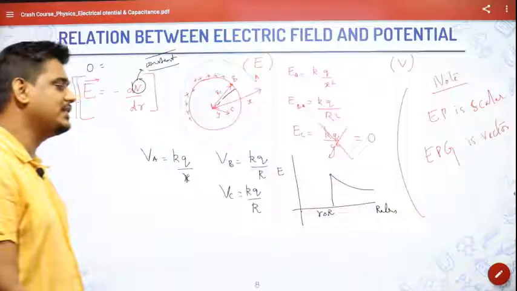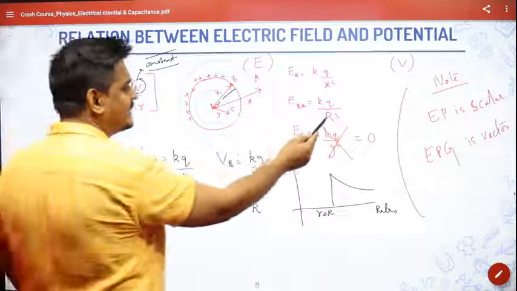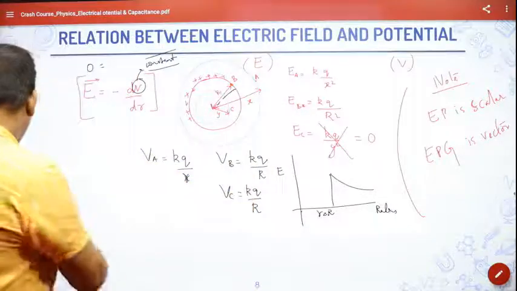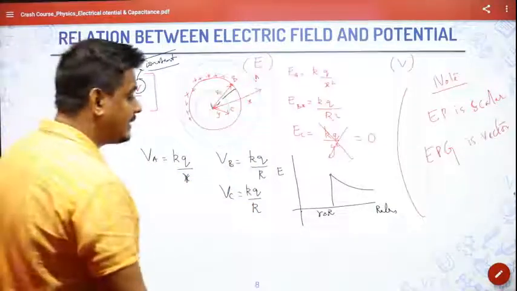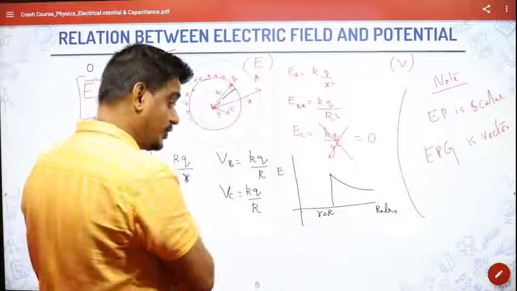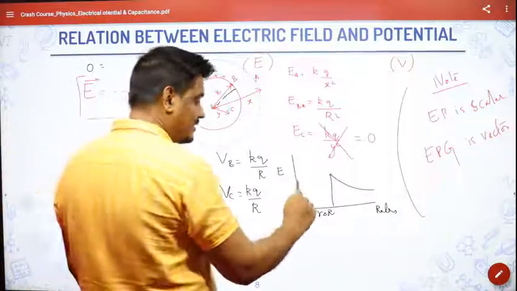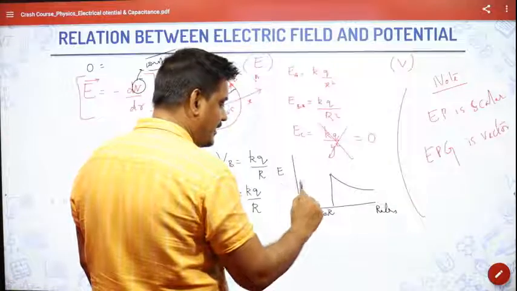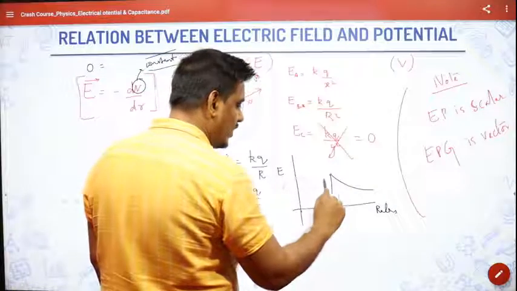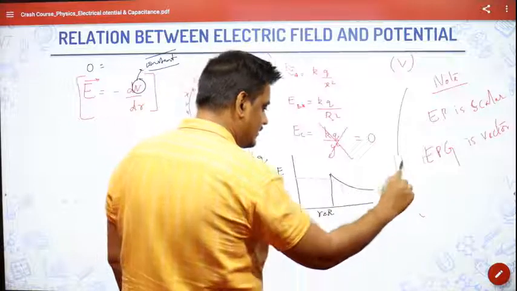Why will it keep on reducing? Because it is inversely proportional to distance. As distance increases, E will decrease. But if I take the graph of potential, that will not be the same, because it will have the same value. If I'm drawing V now, it will have the same value up to this point, and then it will decrease.